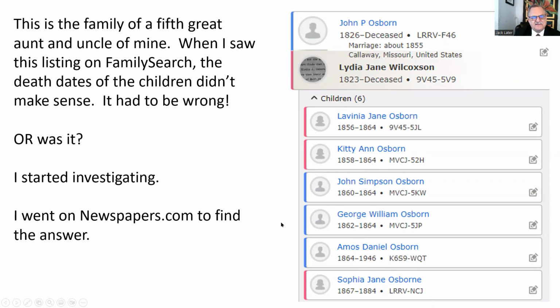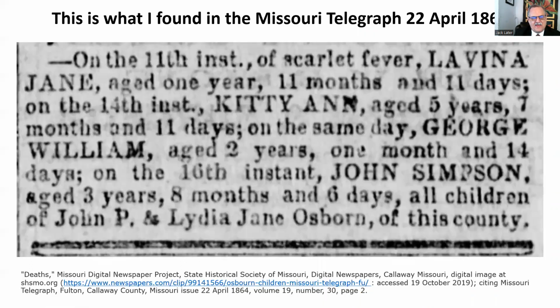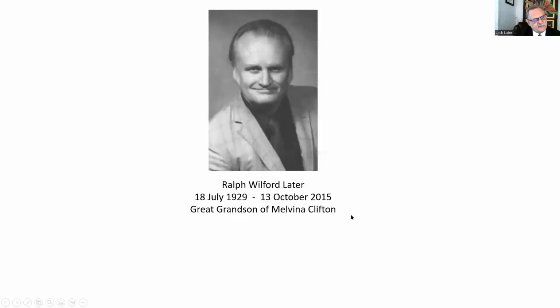But what I think is amazing is that they had a baby that was born like a month before, and the baby survived. Don't ask me how. Maybe the baby was quarantined, and the baby was probably on mother's milk, and the immunity that the babies get from the mom helped. She survived, the mom survived, and the baby survived, and some of the older children survived. But all of these children in 1 month. Anyway, let me just end with this, okay?